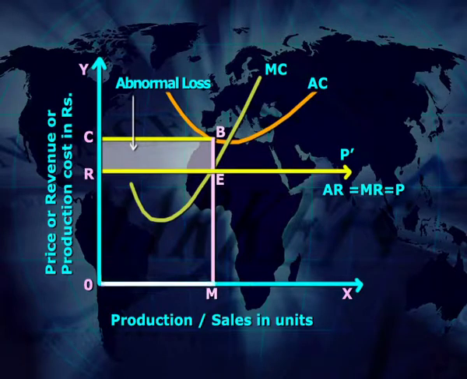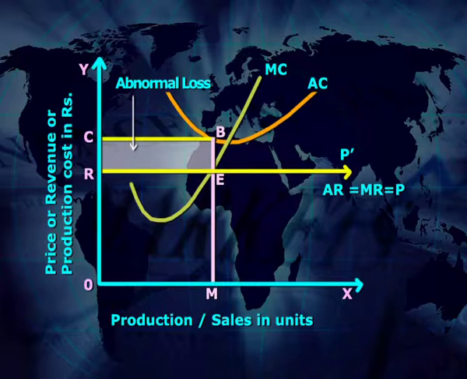At OM equilibrium production of the firm, average revenue of the firm is EM and average cost of the firm is BM. Therefore, average cost is more than average revenue. Because of this, the firm is in an abnormal loss position and the abnormal loss is average cost BM minus average revenue EM, which is equal to EB.